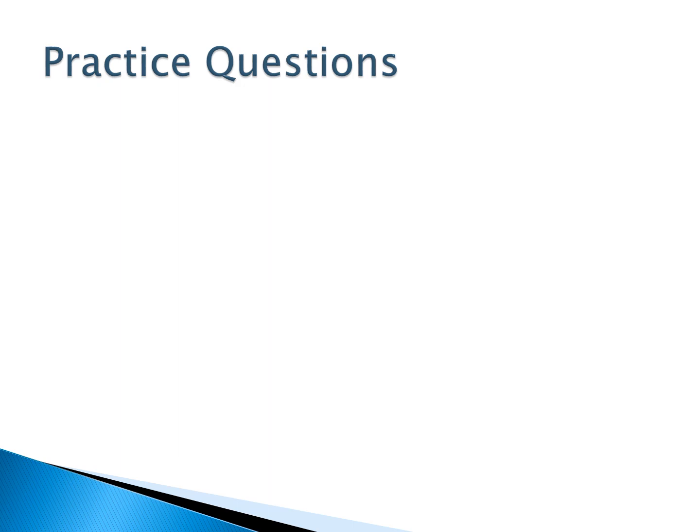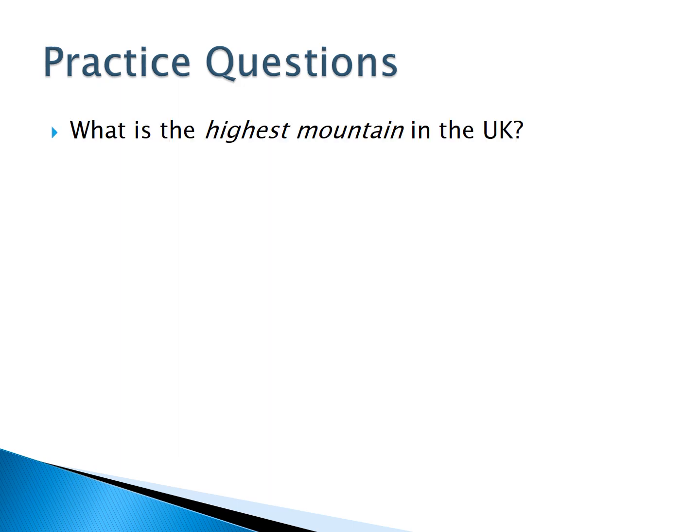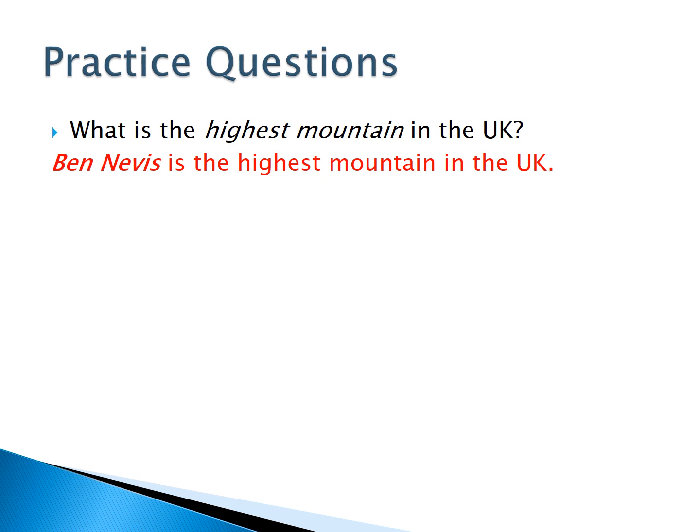Practice questions. What is the highest mountain in the UK? Ben Nevis is the highest mountain in the UK. Where is East Anglia?